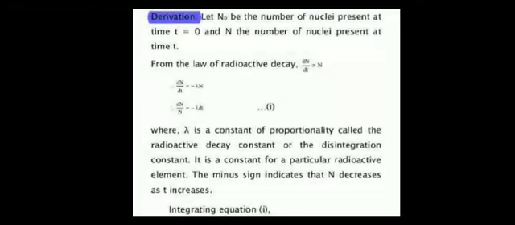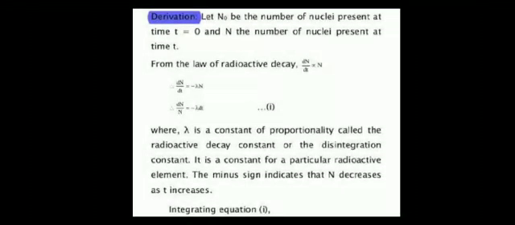Now, what happens after a time t, from 0 to a time t? That initial number of atoms get decayed and it becomes n. So initial is t equal to 0 and n0, and final, where we are stopping, we consider as time t and number of atoms present as n.